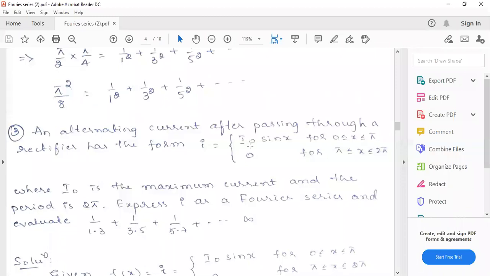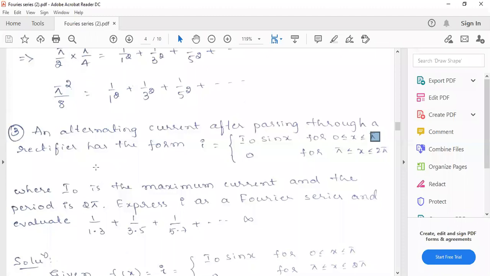Here it's a discontinuous function. At the point pi, it is discontinuous. So we have to apply the Fourier series expansion for the discontinuous function. Since the number of discontinuous points is only one, it is finite, so we can apply the Fourier series.